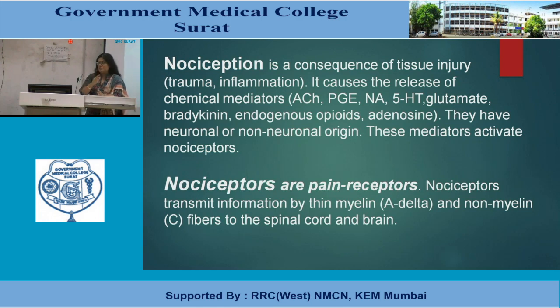So what are the nociceptors? Nociceptors are pain receptors. Nociceptors transmit information by two types of fiber. One is A delta, the second type is C. These A delta fibers are myelinated and C fibers are non-myelinated. They carry pain impulses to the spinal cord and brain.